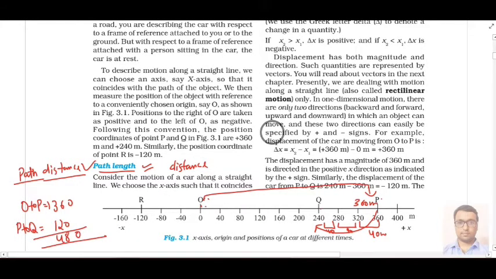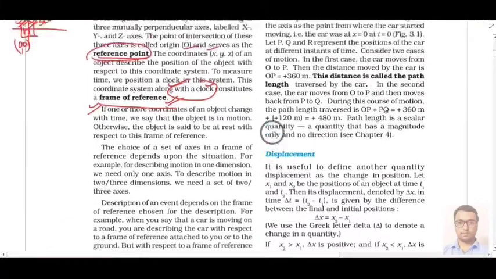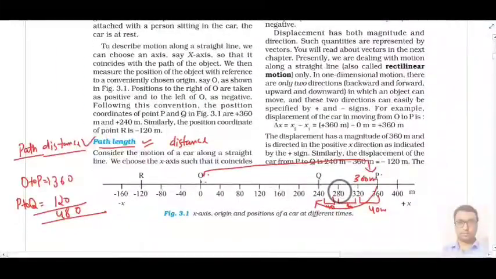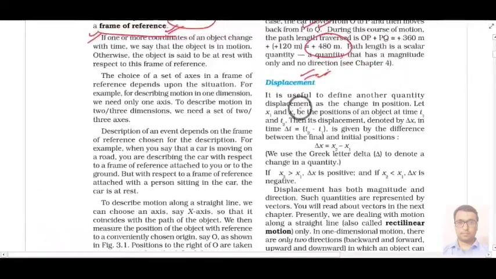The same thing is explained in your book also. You can read all these things, like the total distance is 480 meter if you move from O to P, then come back from P to Q. Basically with the help of this illustration, you should be able to distinguish between the distance traveled by the particle, or path length, and displacement. The next topic we have to understand is displacement.